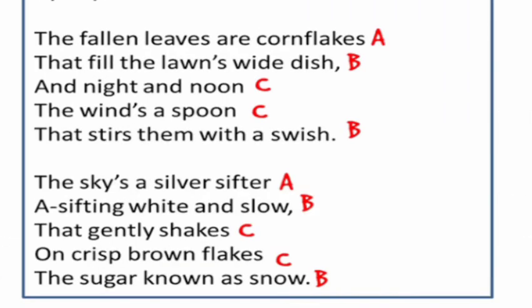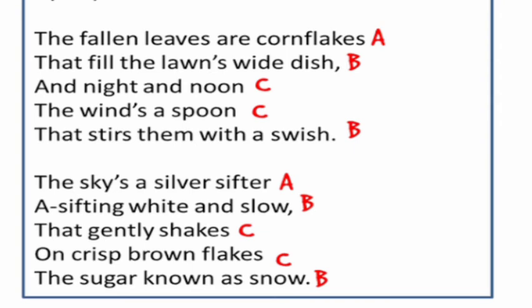This is the way we will make a rhyming scheme. Mostly the question that comes in the students' paper says that this is the stanza and you have to write the rhyming scheme of this stanza. So in this way you will write the rhyming scheme. First you will identify the rhyming words, and the same rhyming words you will give alphabets. For example, here cornflakes,